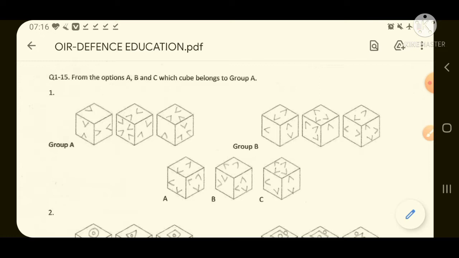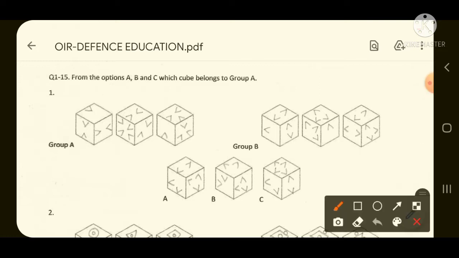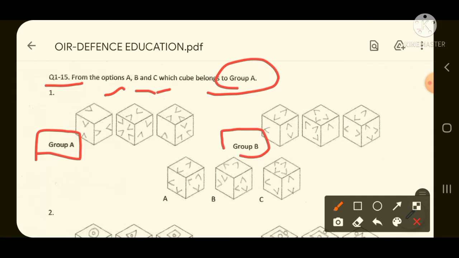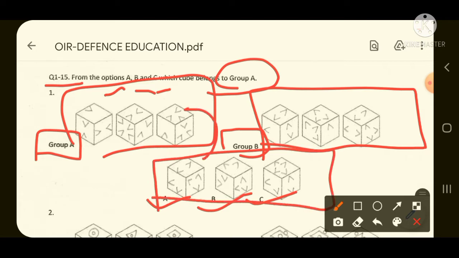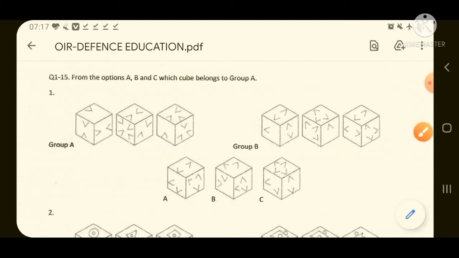Here we are asked that firstly you have to read the instructions very carefully. Here 1 to 15 questions are given: from the options A, B and C, which of the following cubes belongs to group A? You will be given two groups, group A here and group B here. After that, three options are there: option A, option B and option C, and you will be asked which option belongs to the group A type of cube. So this kind of question will come in cube.